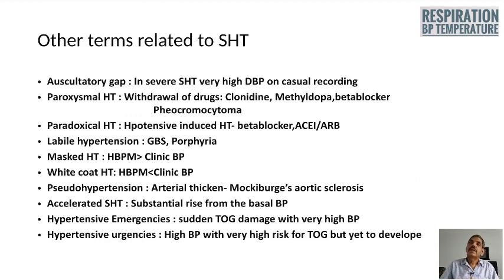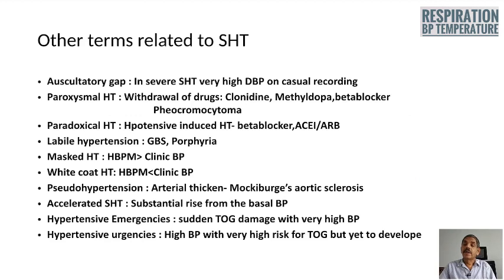Labile hypertension means at times blood pressure may go up and at times it may come down to the rock bottom, and such type of labile hypertension is seen in Guillain-Barré syndrome and also acute intermittent porphyria.